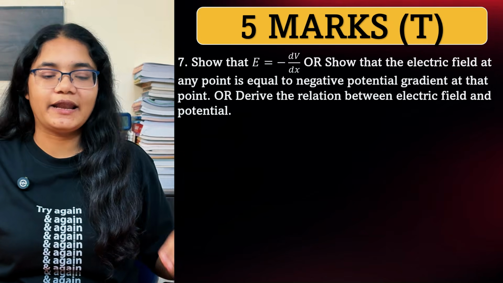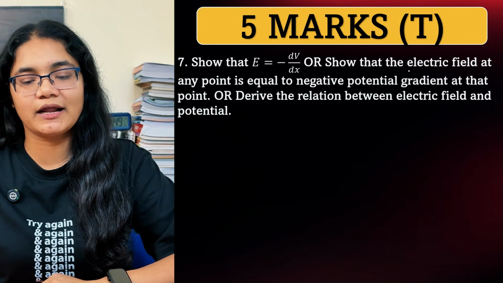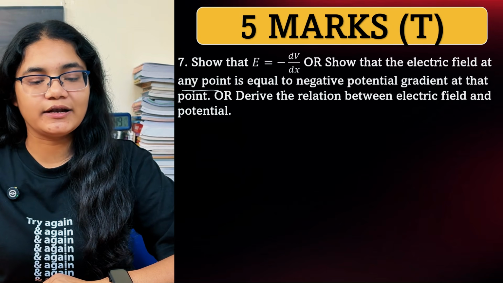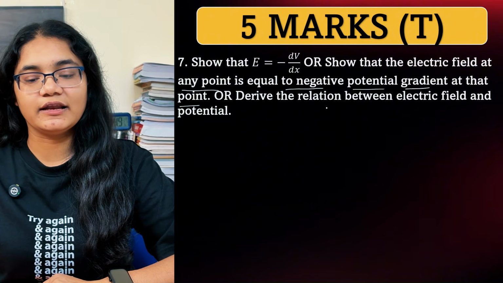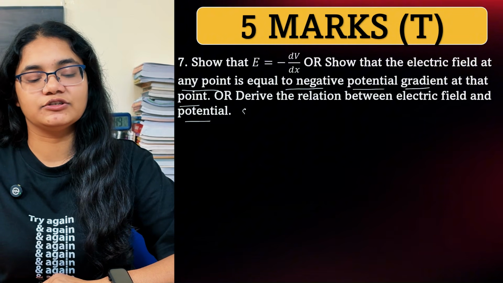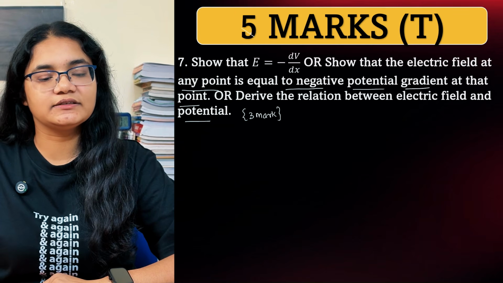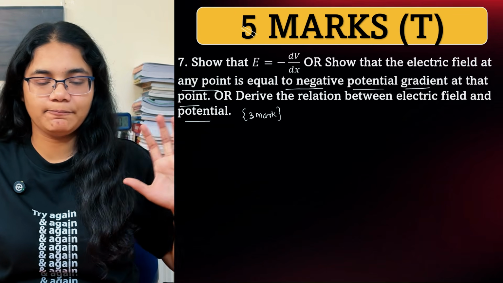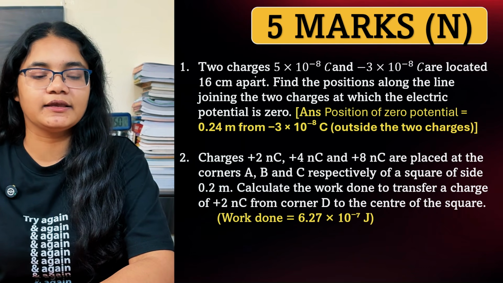Now let's go for the next question, 5 marker. Show that E is equal to minus dV by dx, or show that the electric field at any point is equal to the negative potential gradient at that point, or derive the relation between electric field and electric potential. So this is also actually a 3 marker question. By mistake I have given it here. So please, this is a 3 marker question. Okay, so I'll now go to the numerical questions that you should be checking here.